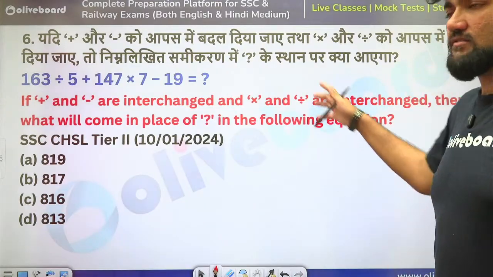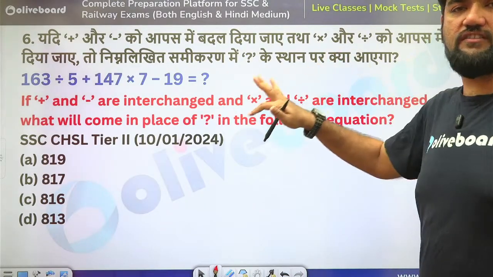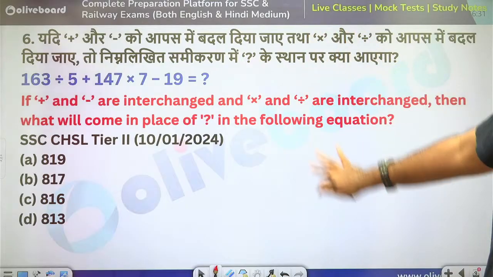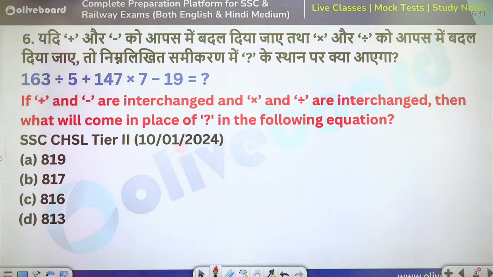Tier 2. Now some questions consistently we will observe of CHSL and CGL Tier 2, which will have the same type only. Just that the calculation has to be pretty fast.